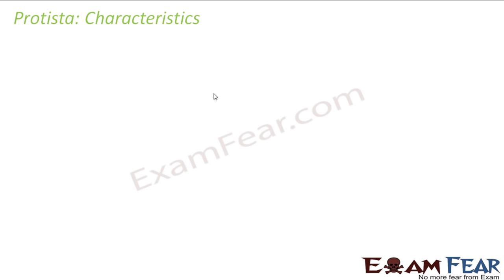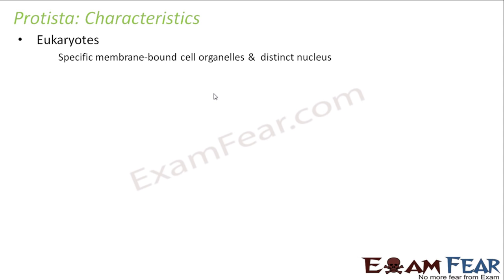So now we will move to the next kingdom, that is kingdom Protista. So let us see what all organisms are included in this kingdom Protista. First of all, they would include the eukaryotes. For prokaryotes, we have dedicated one kingdom, that was Monera. So now is the turn for eukaryotes.